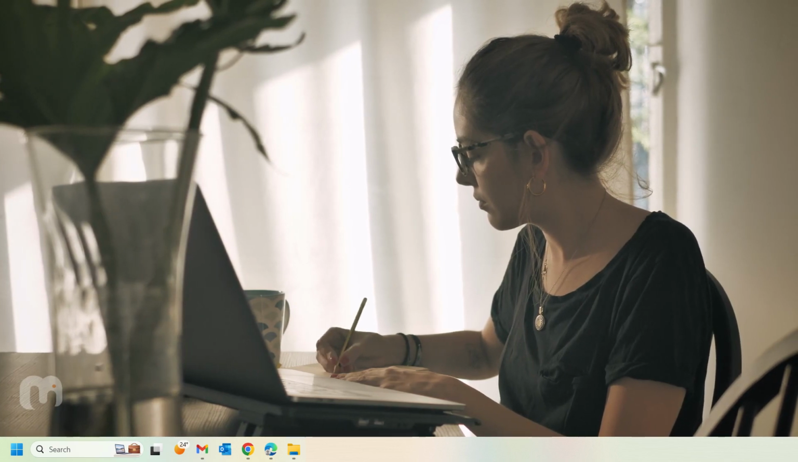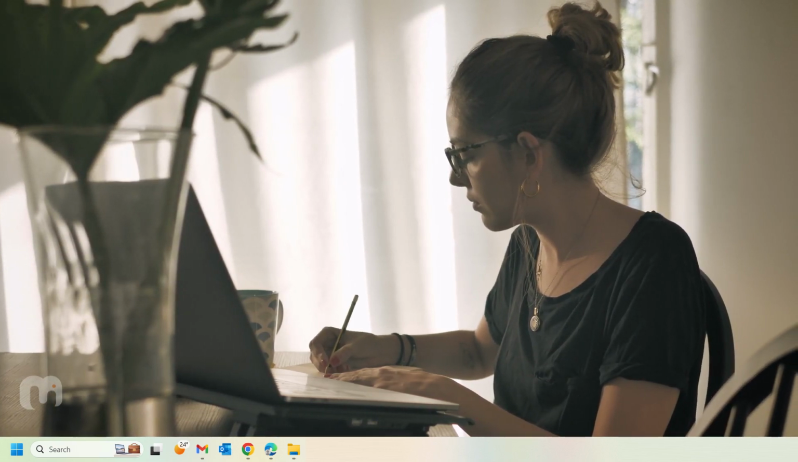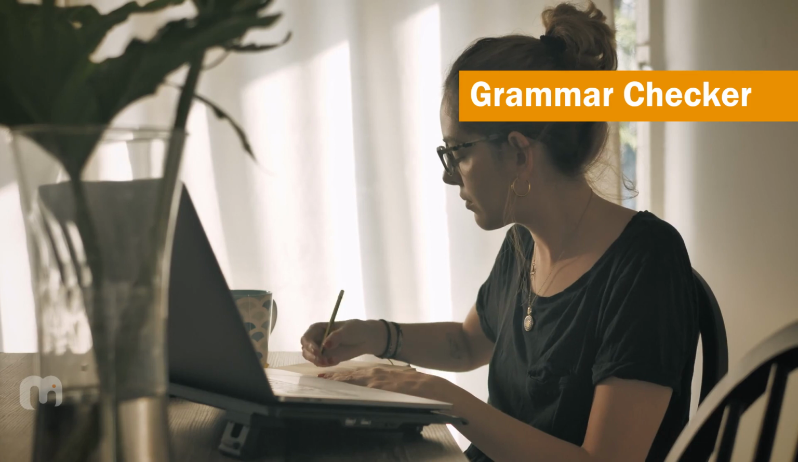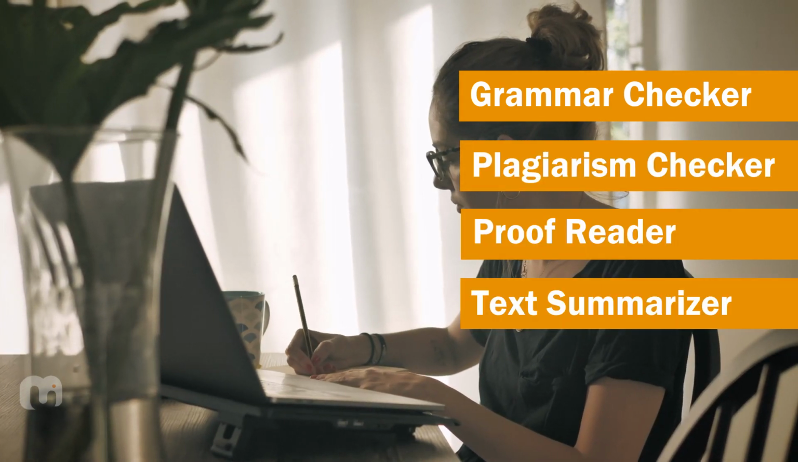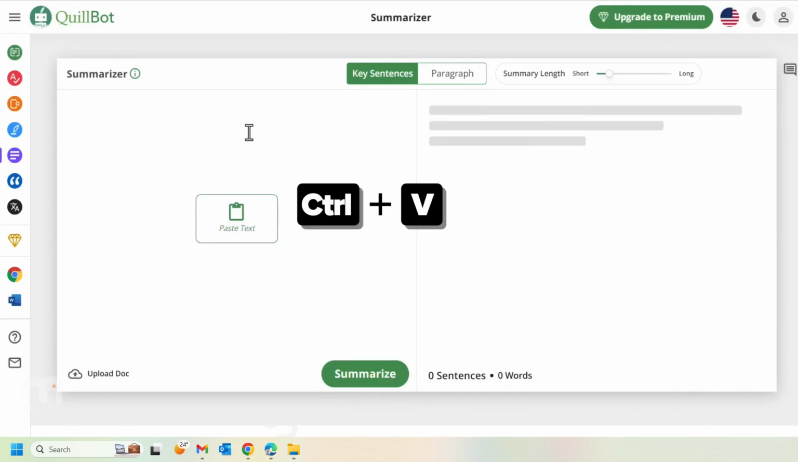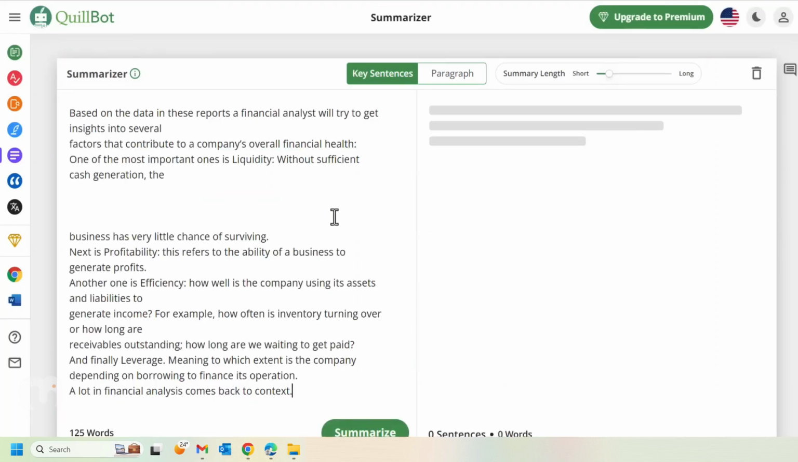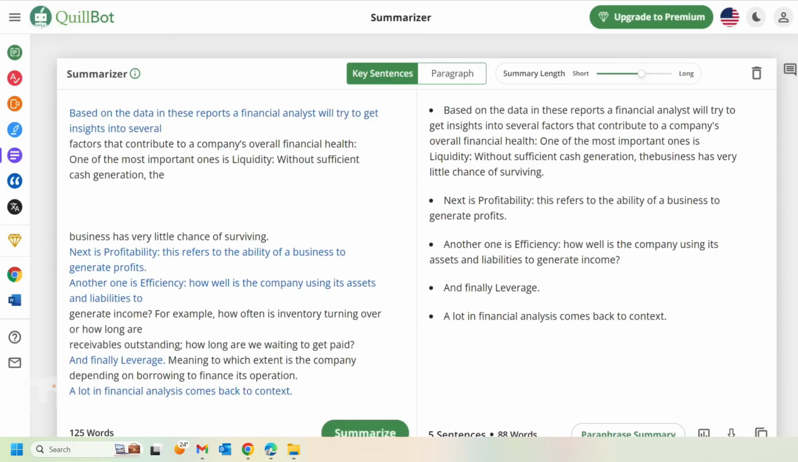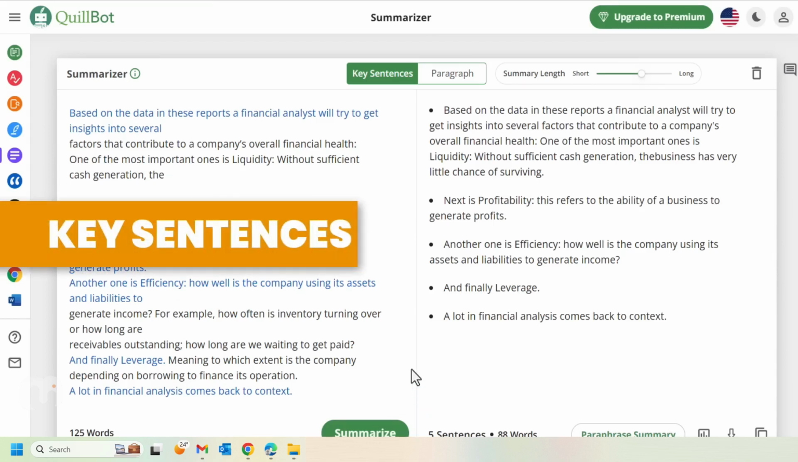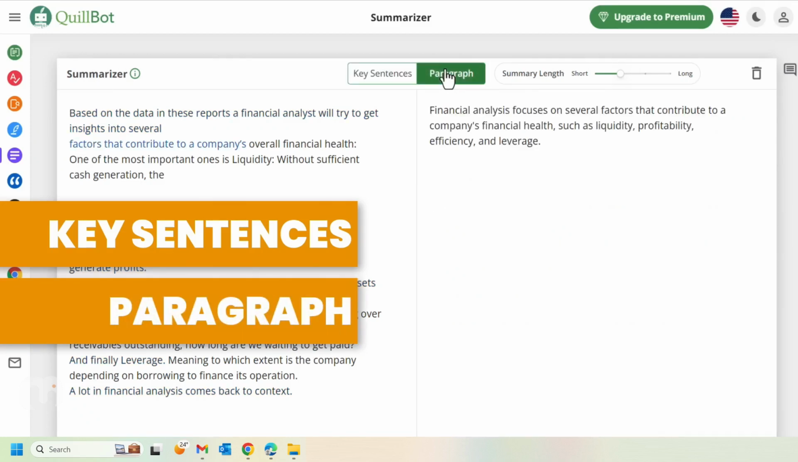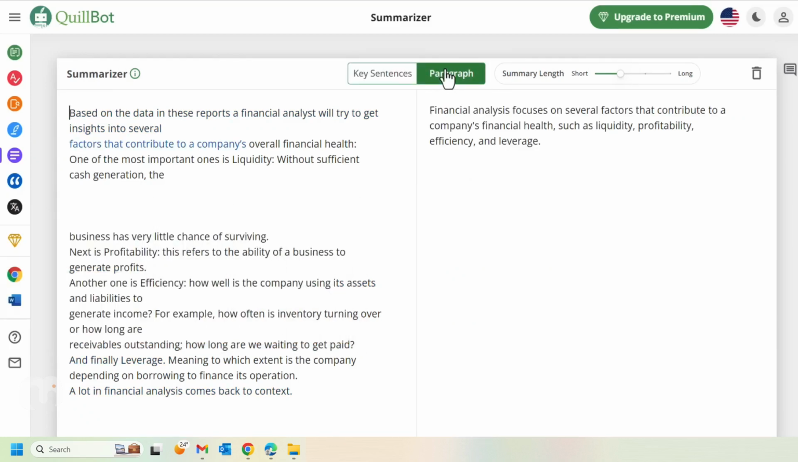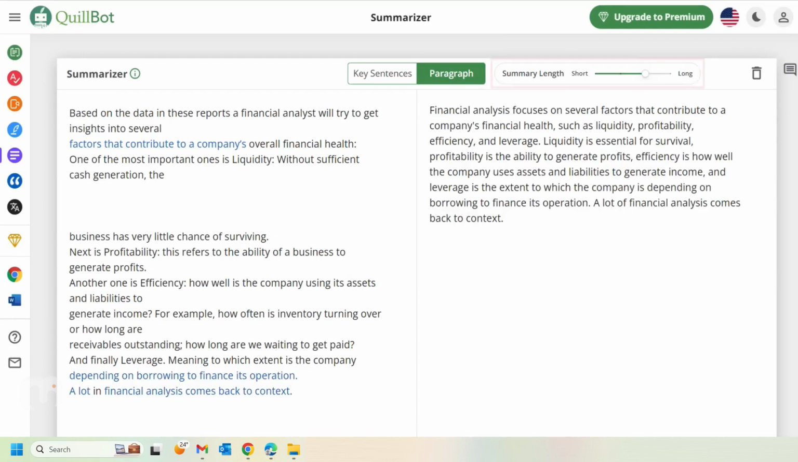In addition to paraphrasing, Quillbot also offers many other features including a grammar checker, a plagiarism checker, proofreader, and a content summarizer. For instance, you just paste some article inside here and Quillbot can summarize it for you. There are two options available, summarizing with key sentences or paragraphs, where it will create a unique paragraph summarizing your content. You can increase or decrease the length with this slider. This free tool is a great companion for your writing.